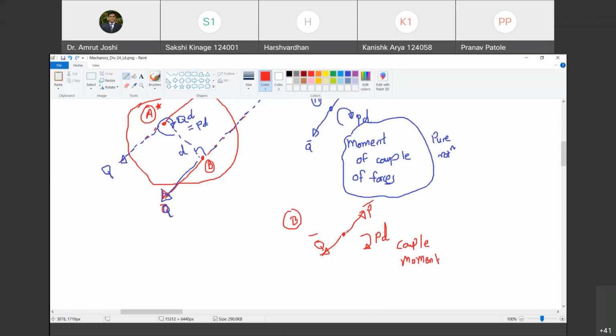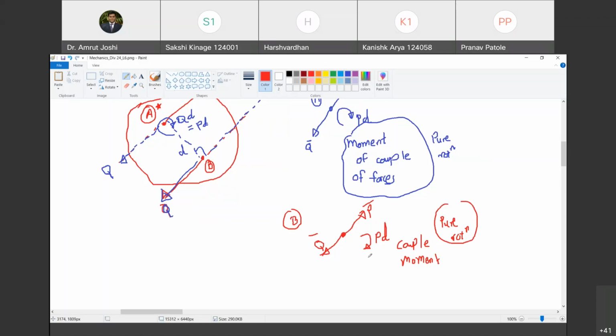So therefore, at point B as well, we are going to have a tendency of pure rotation. Do you agree with me? Yes, sir. Pure rotation under what moment? Under moment P into D clockwise.